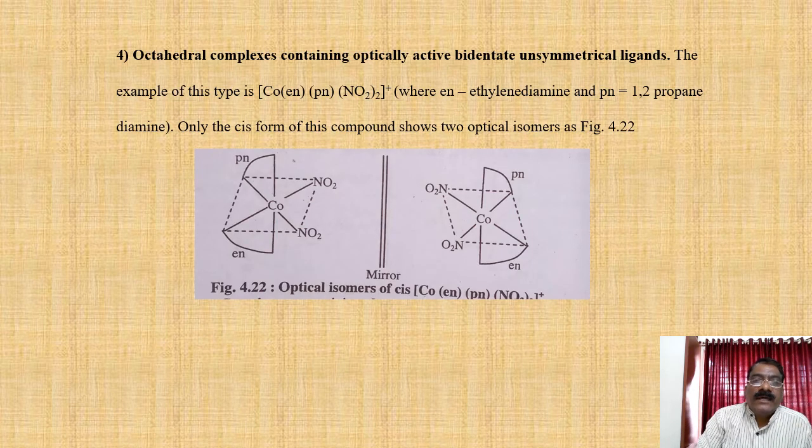Fourth type, octahedral complexes containing optically active unsymmetrical bidentate ligands. For example, [Co(en)(pn)(NO2)2]+. Here en is ethylenediamine, pn is 1,2-propanediamine. See its 2 forms, they are the optically active isomers, D form and L form.